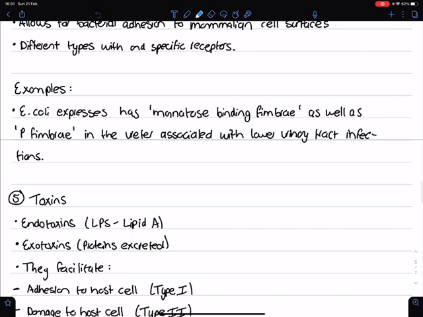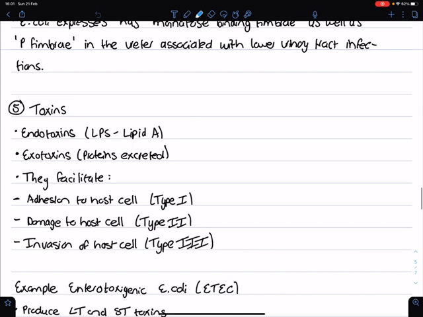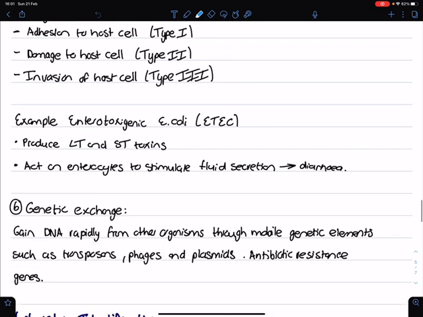And then toxins. So you get endotoxins and exotoxins. Exotoxins are normally associated with gram-positive bacteria, whereas endotoxins normally are associated with gram-negative bacteria. And these toxins facilitate three things: adhesion to the host cell, which is type 1, damage to the host cell, which is type 2, and evasion of the host cell, which is type 3.